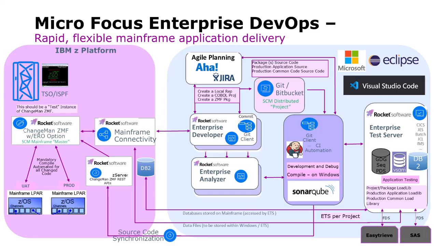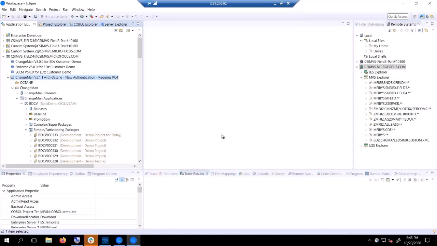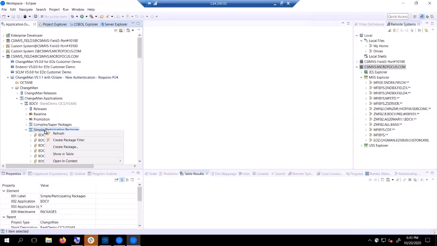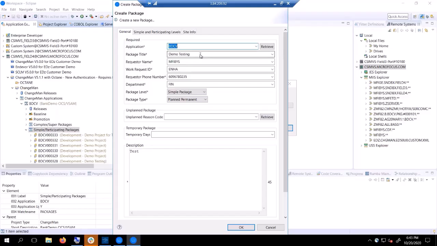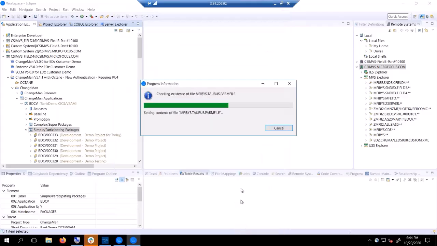Now, in addition to this, though, I wanted to actually show this in action. So here we are inside of Enterprise Developer. And to work with ChangeMan, it's as simple as right-clicking and then choosing create a change package. Now, I could make this anything that I want, and I'll just make a simple change here to the package title. And you'll notice that I could go through any of the other fields. But for now, let's just leave it at that and we'll click OK.